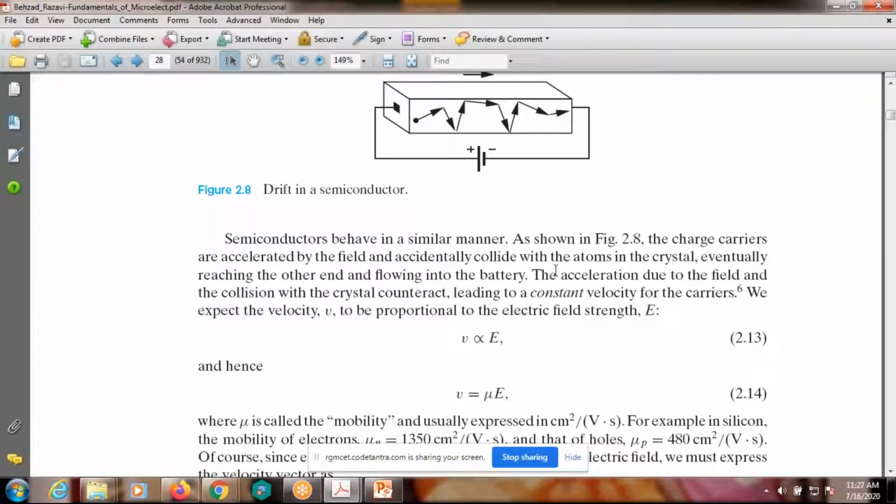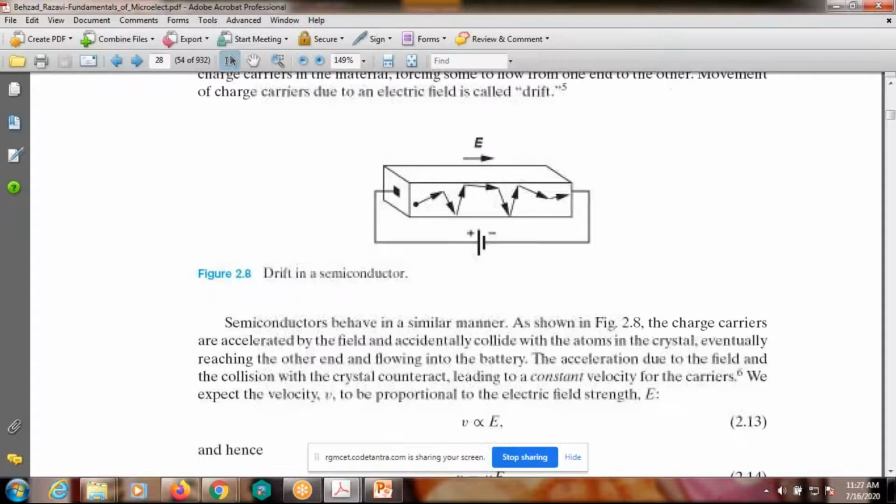Now coming to the semiconductor, it behaves in a similar manner. Observe the figure. What happens inside the silicon bar? It is a silicon crystal consisting of many atoms. What happens if we apply an electric field? The charge carriers are accelerated by the field and occasionally collide with the atoms in the crystal, eventually reaching the other end and flowing into the battery.